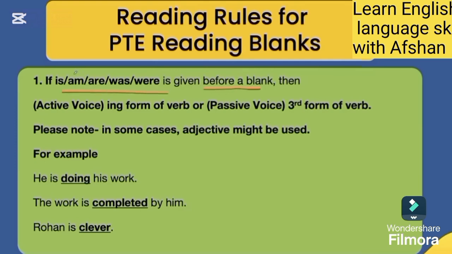For example, he is doing his work. This is an active voice sentence. The work is completed by him. This is the passive voice sentence: the work, the object, is used in a passive voice sentence as the subject. In the place of the verb is completed. Completed is the third form of verb, by him. Him is an objective pronoun. Rohan is clever.